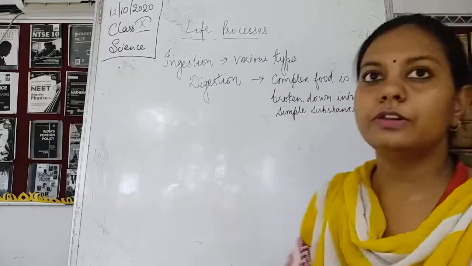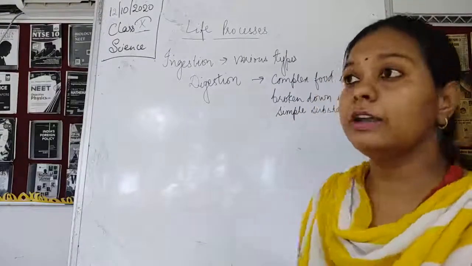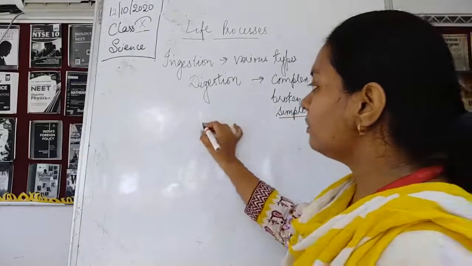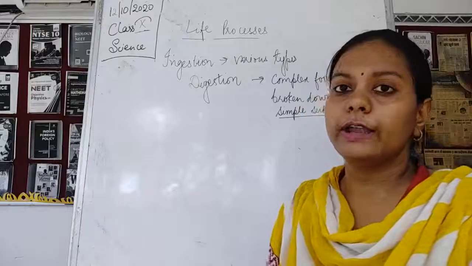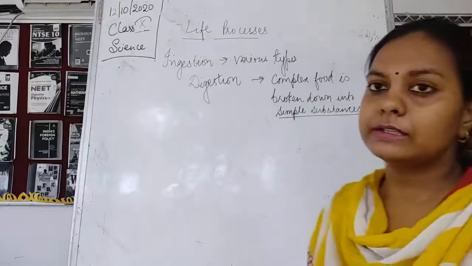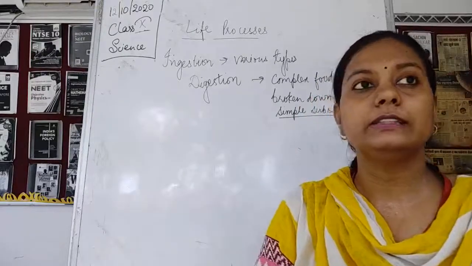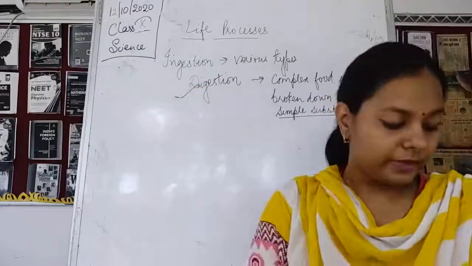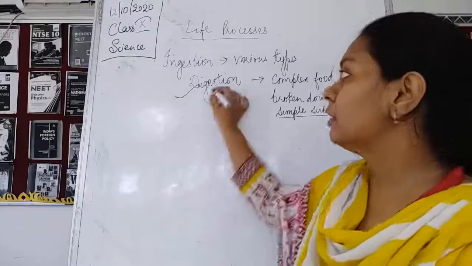Okay, it is broken down into simple substances. Now, if the complex substance is broken down into simpler substances, which means that from the food, the organic as well as inorganic nutrients are coming out, they are going to be released and then absorbed. So we were discussing this digestion process, where we saw that digestion starts from